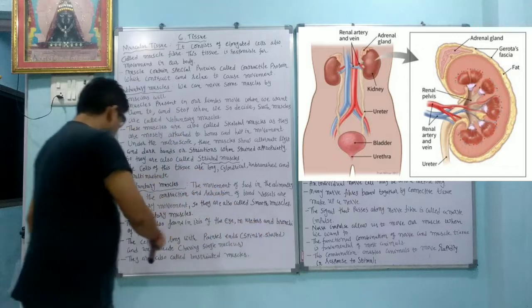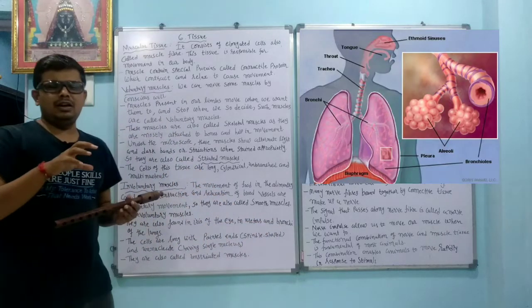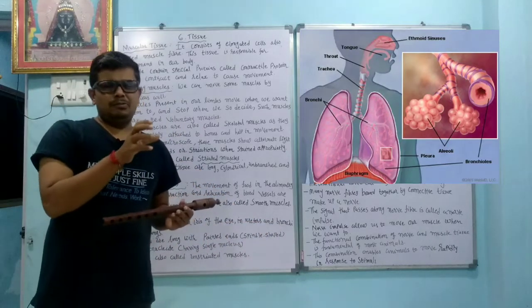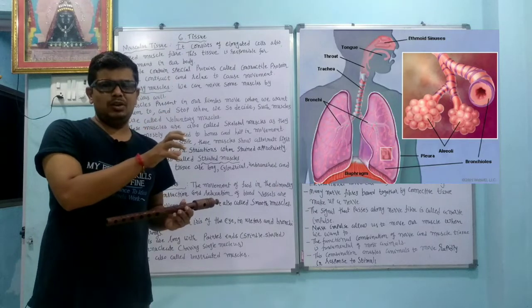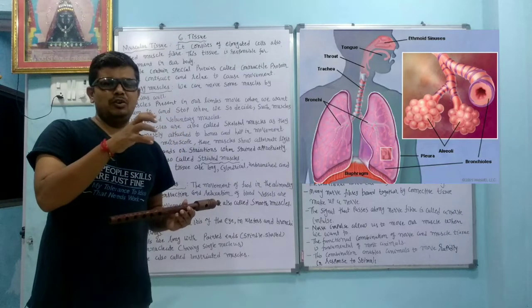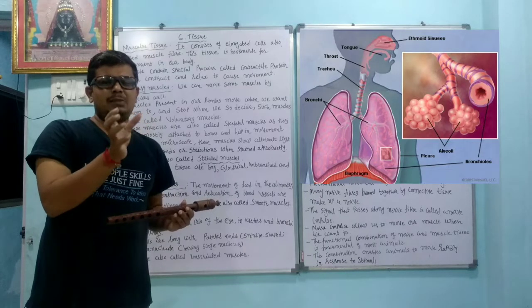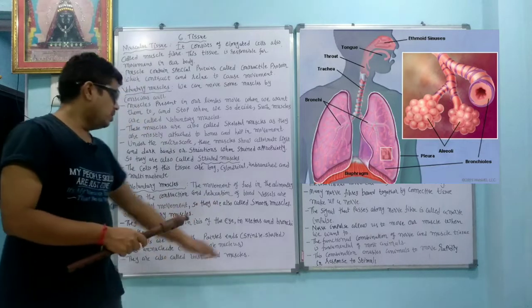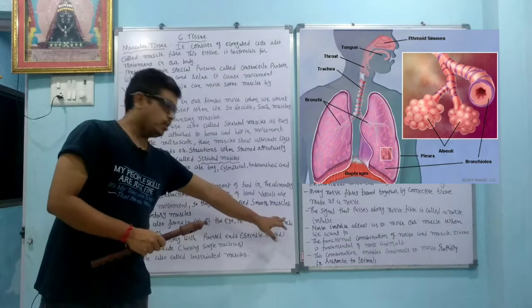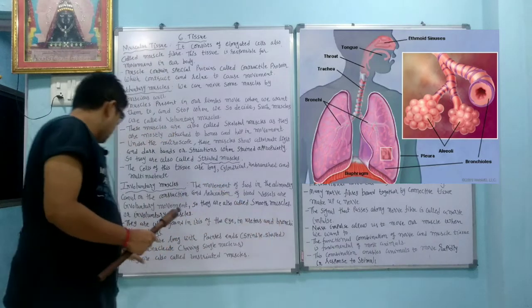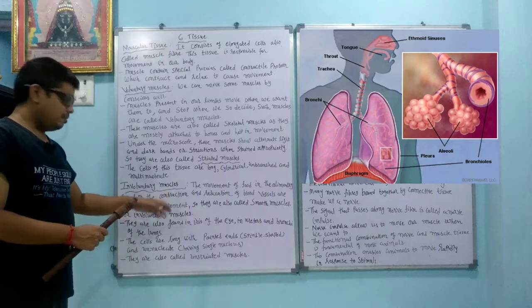And bronchi of the lungs. The bronchi are present in the lungs, and after that they divide into bronchioles and then alveoli. Here the gases oxygen and carbon dioxide are exchanged, so the bronchi are important. In the bronchi of the lungs, involuntary muscles are present.